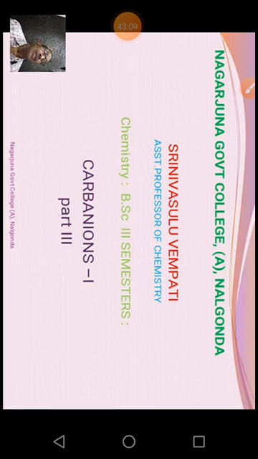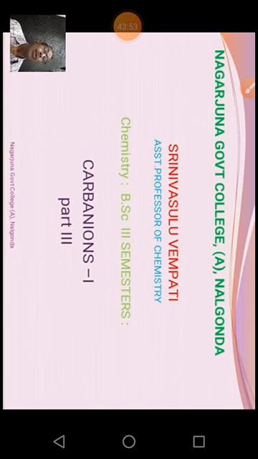Then the mechanism we explained. In the first step, we have carbanion generation. In the second step, this carbanion attacks the carbonyl group. In the final step, it abstracts a proton from water and loses a water molecule. We get a stable alpha beta unsaturated carbonyl compound. In the case of aldehydes, we call it aldol. In the case of ketones, we call it ketol. Then we explained with different examples: acetaldehyde and propanaldehyde, and also cyclohexanone.